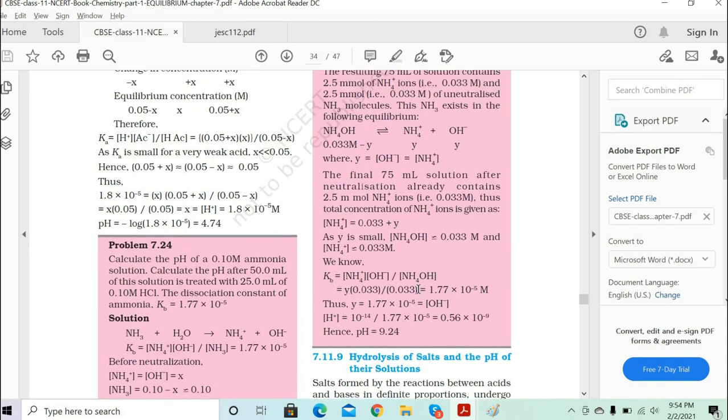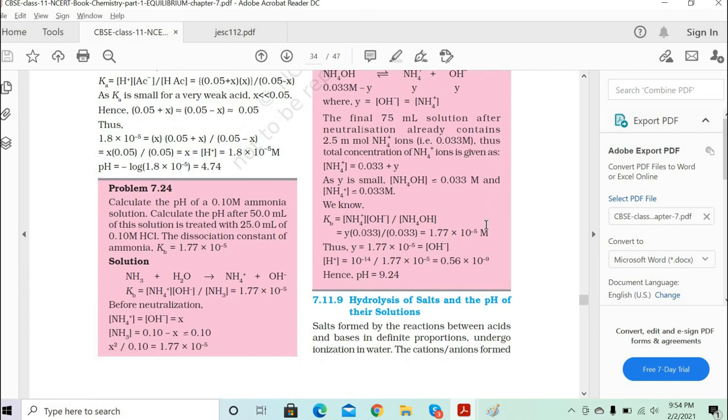So the final 75 ml solution after neutralization already contains the ammonium ions. Thus the total concentration of ammonium ions is given as 0.0033 plus Y.